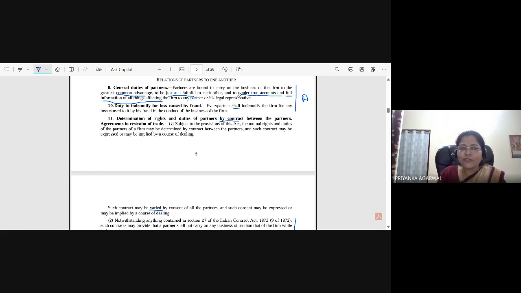So if you go through it, it is saying that all these are absolute duties of the partners. So even by an expressed term it cannot be changed or varied.